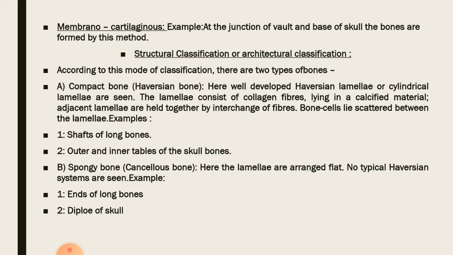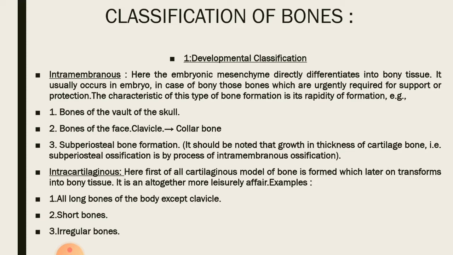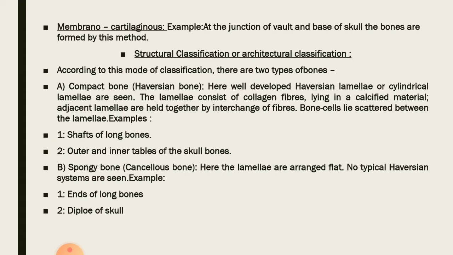The part of the clavicle that is attached to the sternum is ossified endochondral or intracartilaginous, while the other part is ossified intramembranously. Another important thing about the intracartilaginous ossification is that it will include all those bones below the head except the collarbone. So remember this.